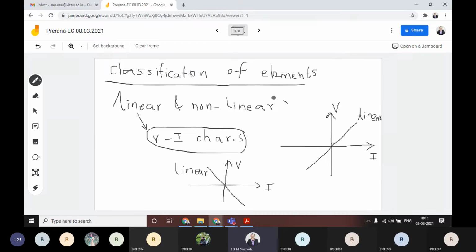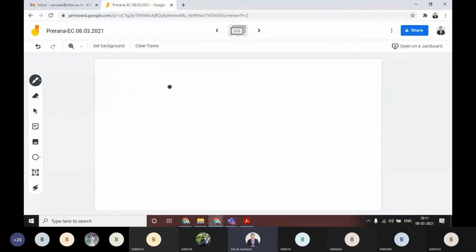Whenever you talk about non-linear ones, they are quite opposite to linear. In the case of non-linear, the VI characteristics may be different. How? We'll see. In the case of non-linear, it may be a straight line, but the straight line equation is like this.